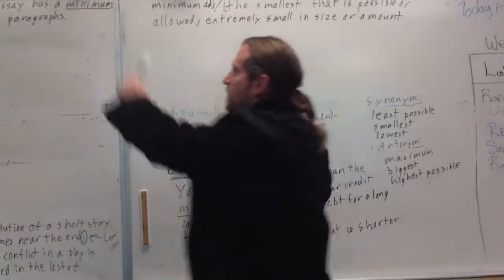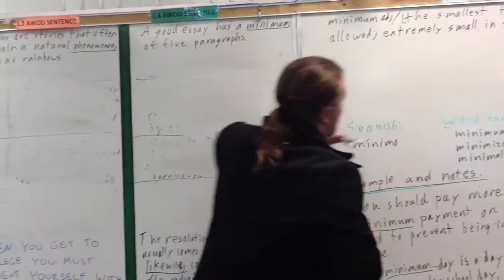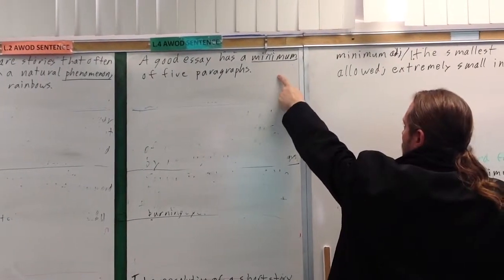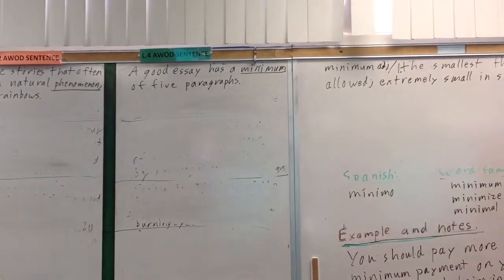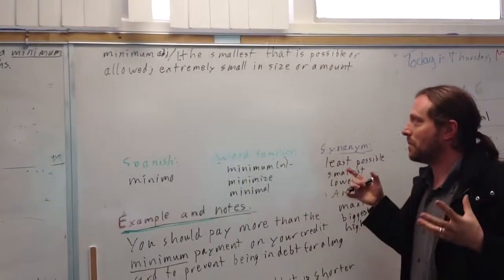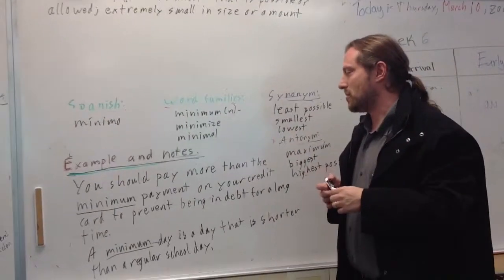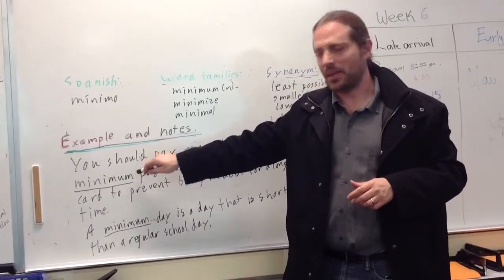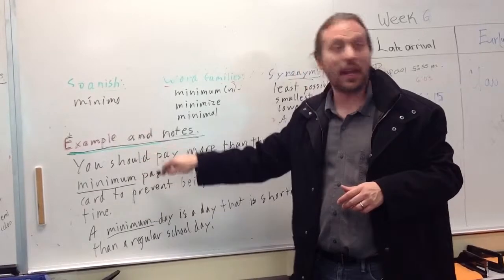And we can say here, a good essay. Okay, and then let's talk about minimum as a noun, because the sentence here actually uses minimum as a noun. Minimum as a noun is on the word families. It has basically the same idea of being the smallest allowed, but here the adjective is describing another noun, right? Adjective describes a noun. Minimum payment, right?